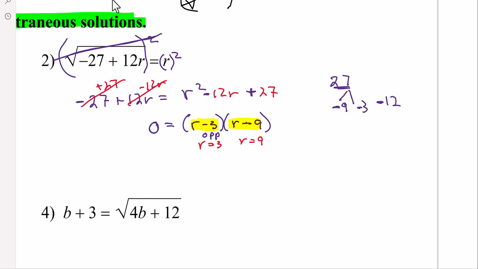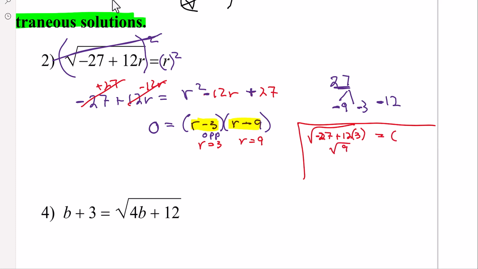So let's do the calculator checks over here. So if I chose positive 3, don't put the radical sign in your calculator, just do negative 27 plus 12 times 3, so that's negative 27 plus 36, so that's the square root of 9.